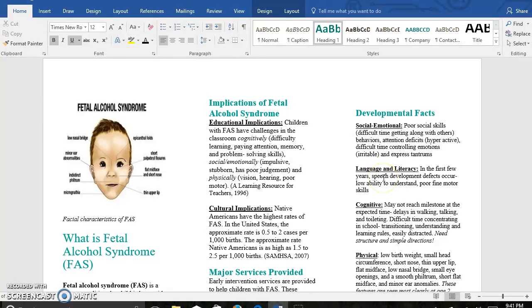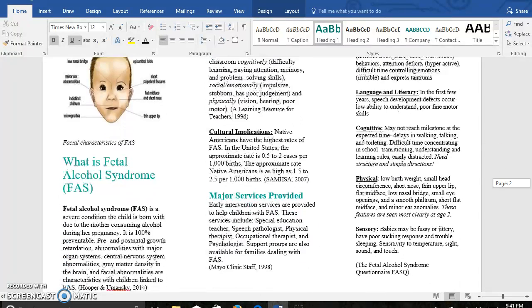Language and literacy. In the first few years, speech development defects occur, and they have low ability to understand. They also have poor fine motor skills. Cognitively, which I kind of talked about over here, they may not reach the milestones at the expected time. So they have delays in walking, talking, and toileting. If they're coming to school for the first time, they may not know how to wash their hands.